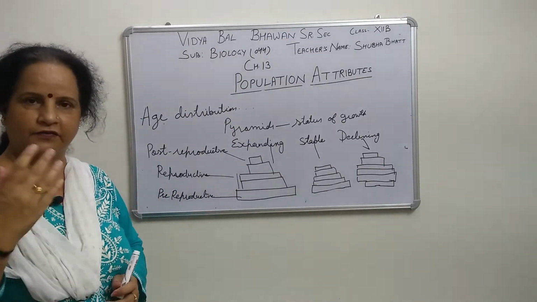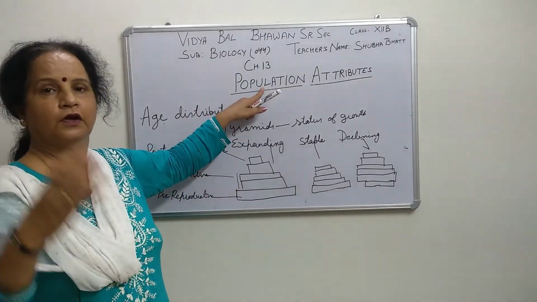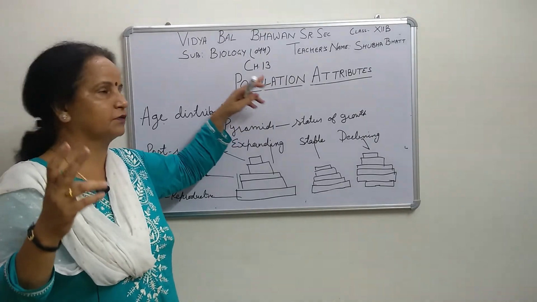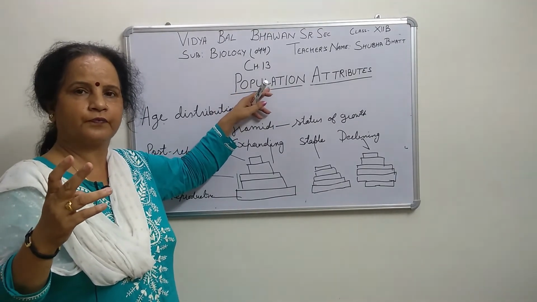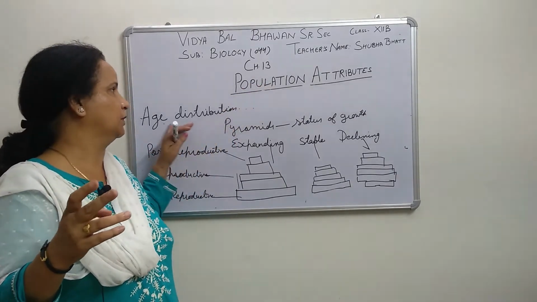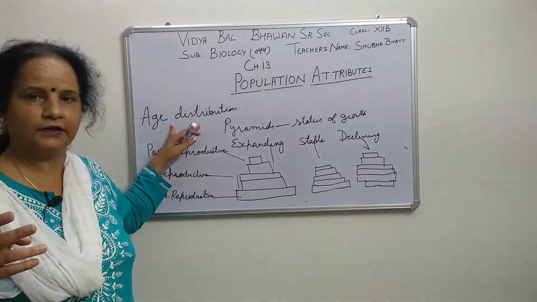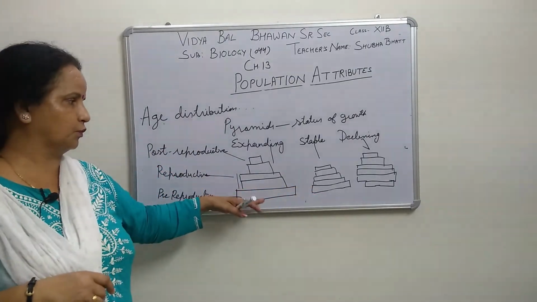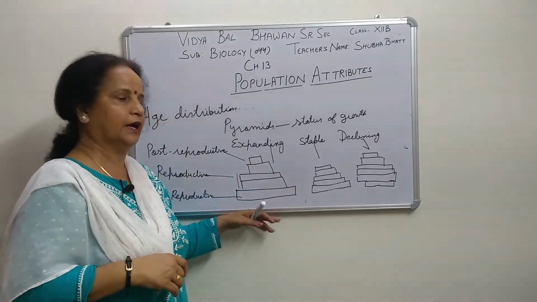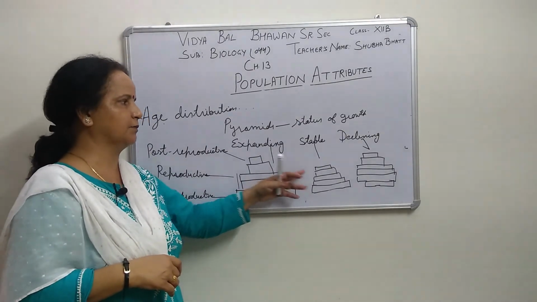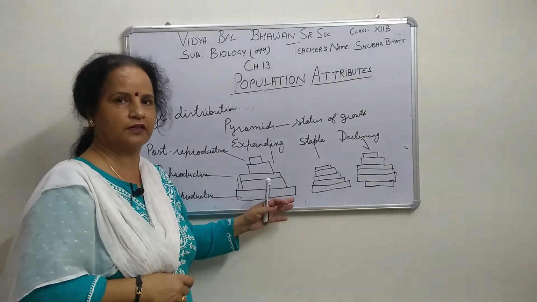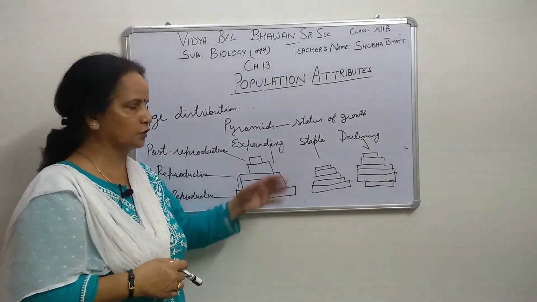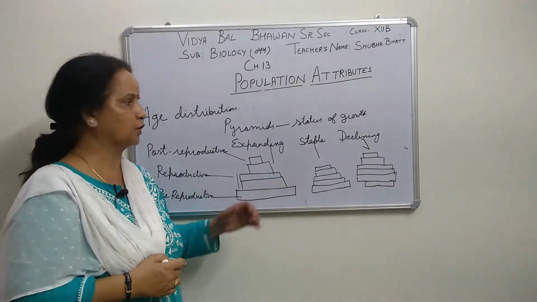There are four characteristics of a population. One is birth rate, second is called death rate, third is called sex ratio, fourth is called age distribution, right? These are very important, this graph. This year, in the CBSE board exam, the diagrams were given and they just asked to write the names of these pyramids. So it's very simple. Sometimes one year this question can come for 5 marks, right? So you have to explain that one.